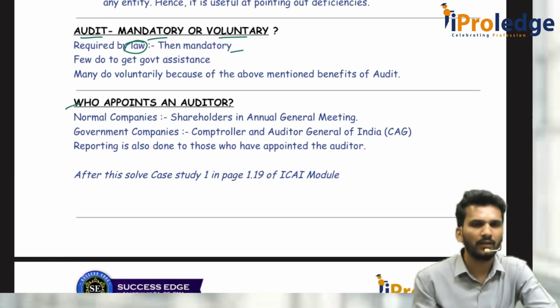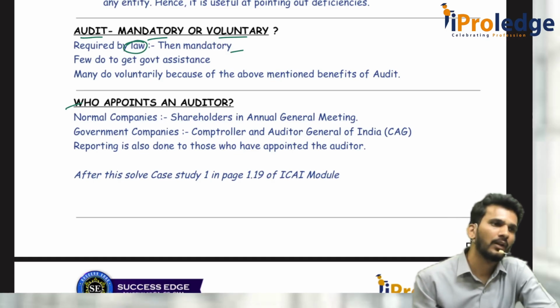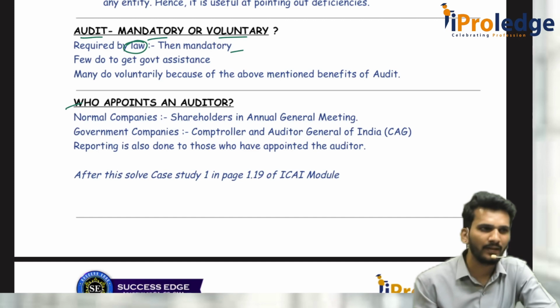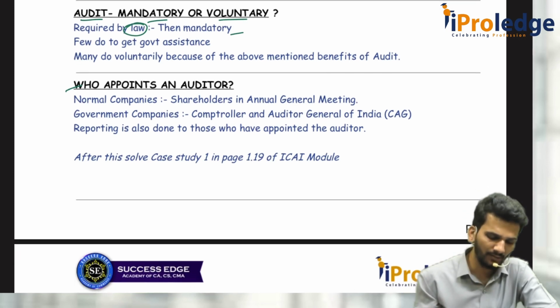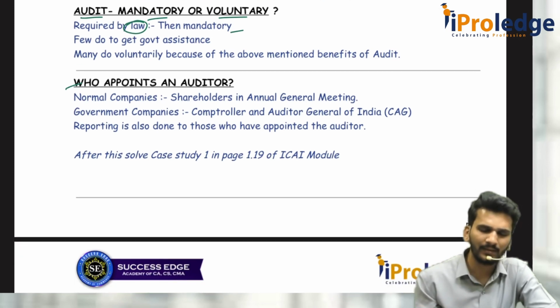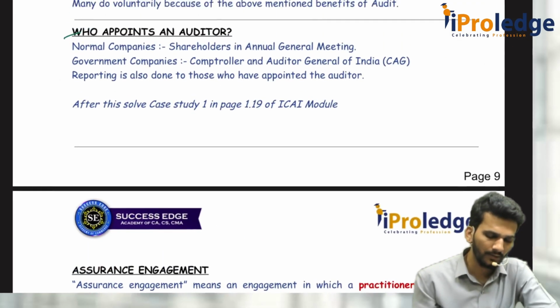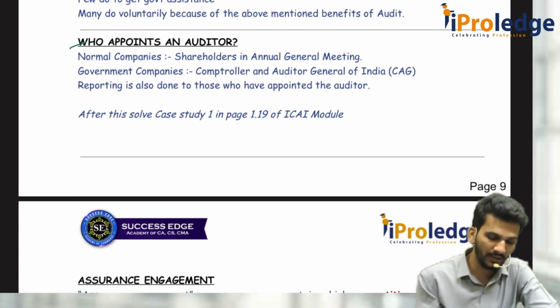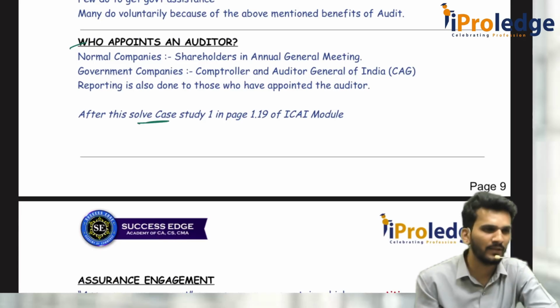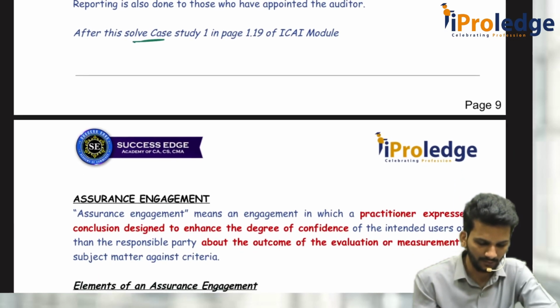So, appointing the auditor. The auditor is generally appointed by shareholders in the case of a normal company. In the case of a government company, the CAG will appoint. In the case of other entities, generally the owners of the entity will appoint them. There is an MCQ. Sorry, a case study. We have to go and solve it. It is not on page number 1.19. What is the page number? 1.19. Correct, right? No, it is there. That's right.